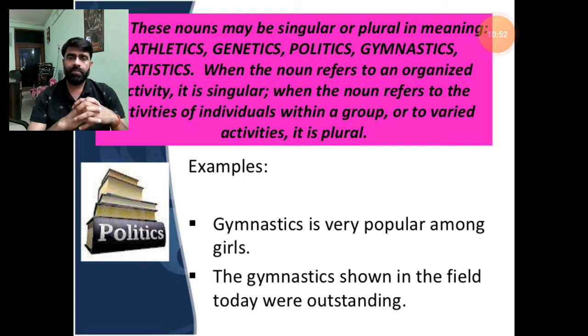Politics is a dirty game. Politics is not a single act. There are different activities performed by the politicians, called politics. But if I take it as a single unit, it becomes singular, and I am saying that it is a dirty game.